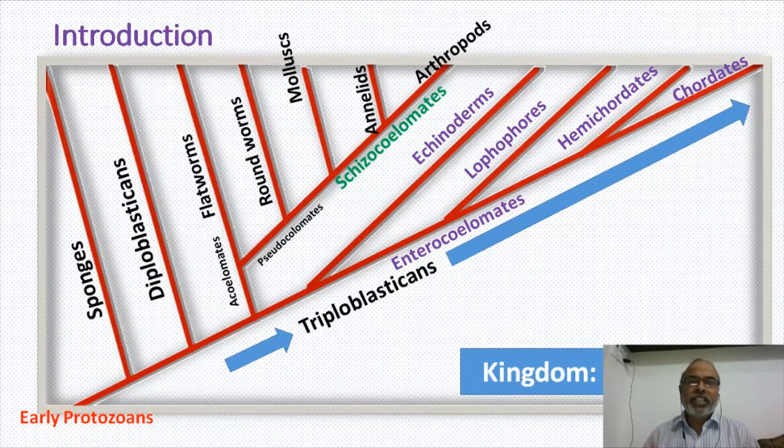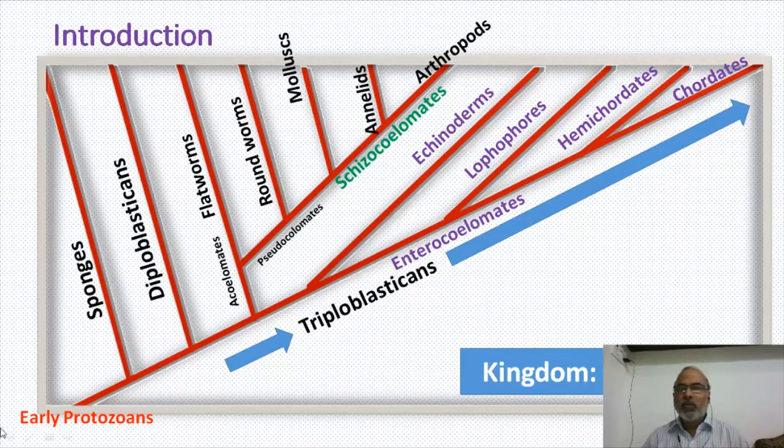But in schizocoelomates like Annelida, Arthropoda, and molluscan organisms, a true coelom is developed, by the splitting of mesoderm. Okay. Anyhow, coelom develops by two methods here. One is by the split of the mesoderm, and that is called schizocoel, and the other one is by enlarging the pouches of mesoblast cells on the roof of the archenteron.